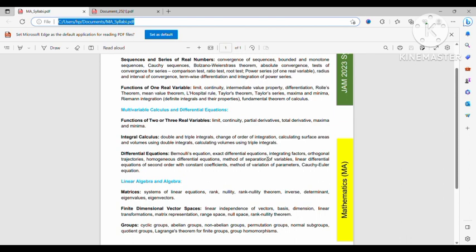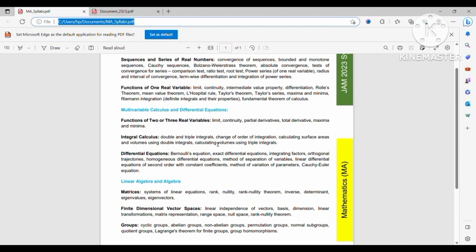And truly speaking, one month before, I mean in January month, I did integral calculus. Actually, I decided that I'll not do the integral calculus part. I will leave that part. But then I thought that since IIT Guwahati was the paper setter, if integral calculus questions come more, then it will be difficult for me to get a good rank. So that's why I decided in January month.